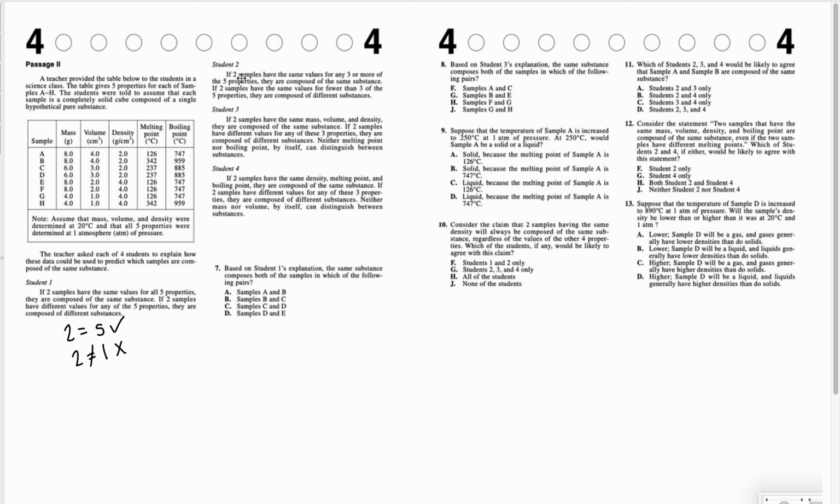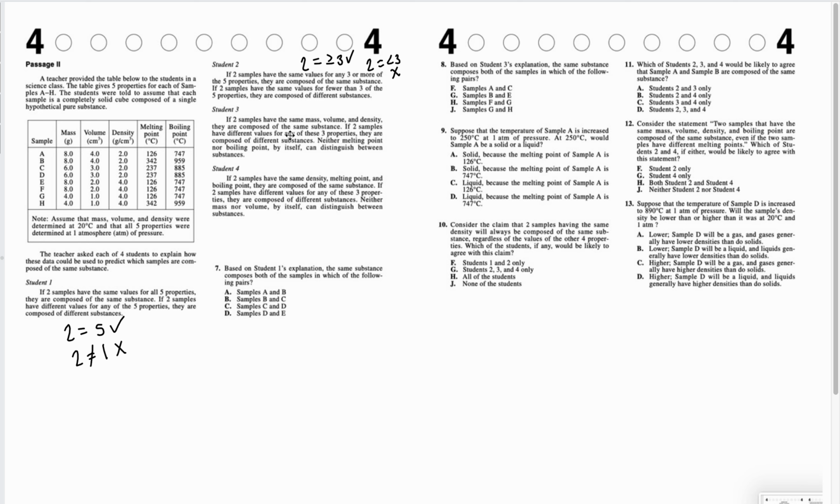For student 2, if 2 samples have the same values for any 3 or more of the properties, that would be good. But if 2 samples have the same values for fewer than 3, then they are different. So if the 2 have less than 3, this is bad.